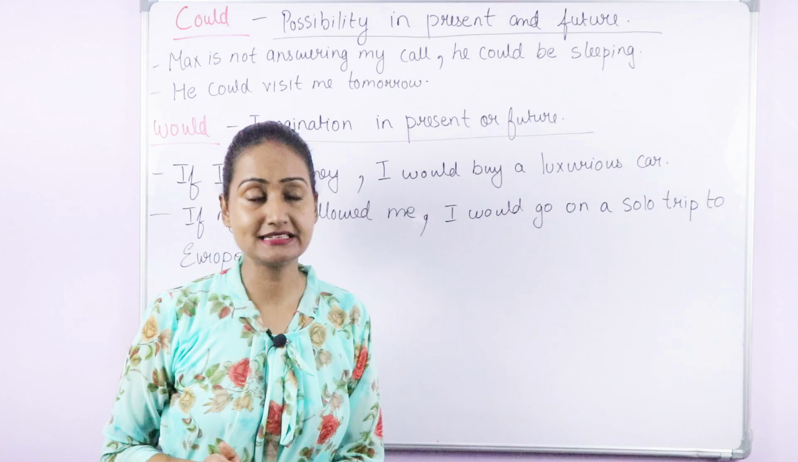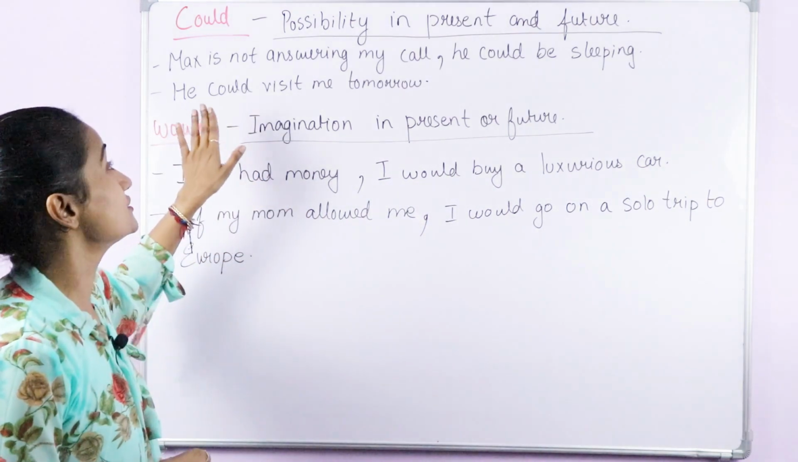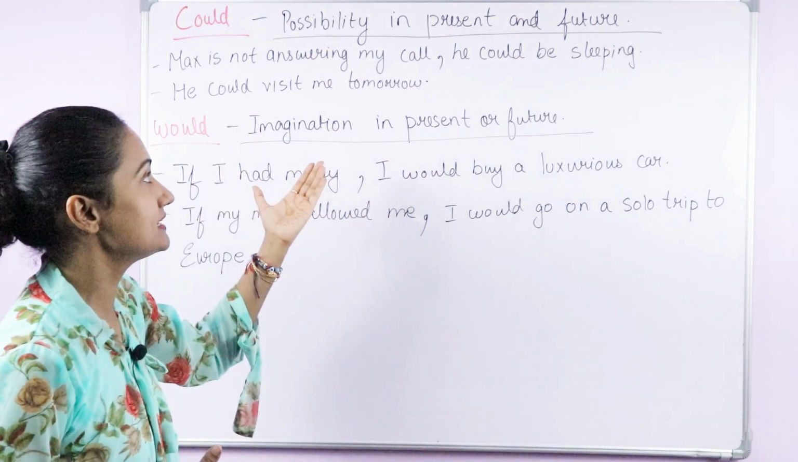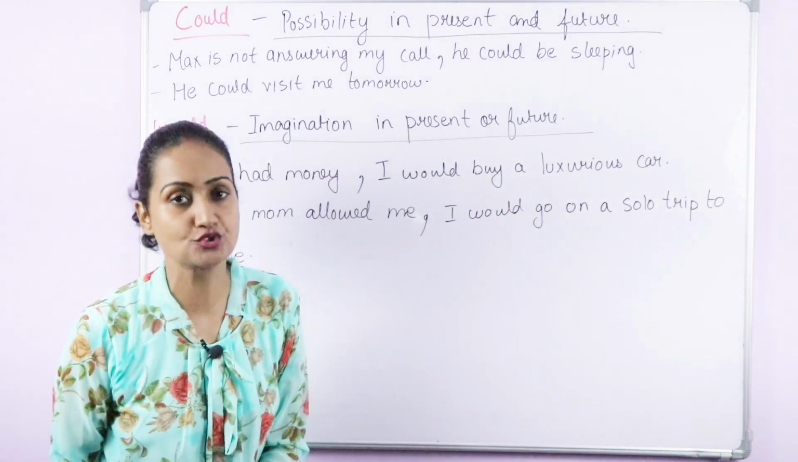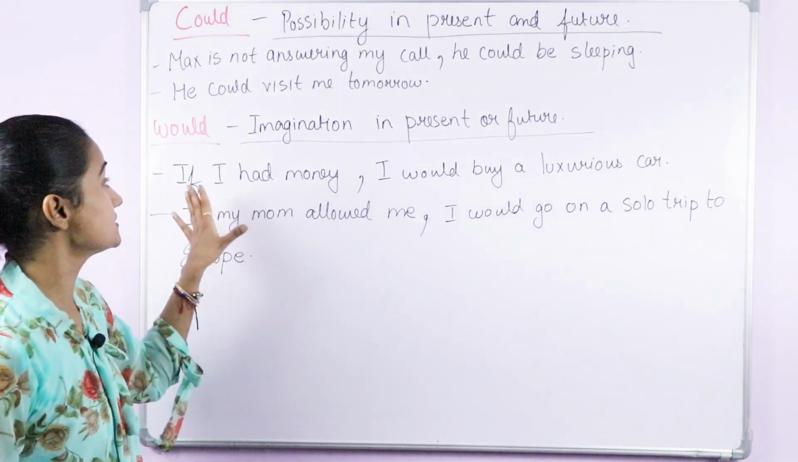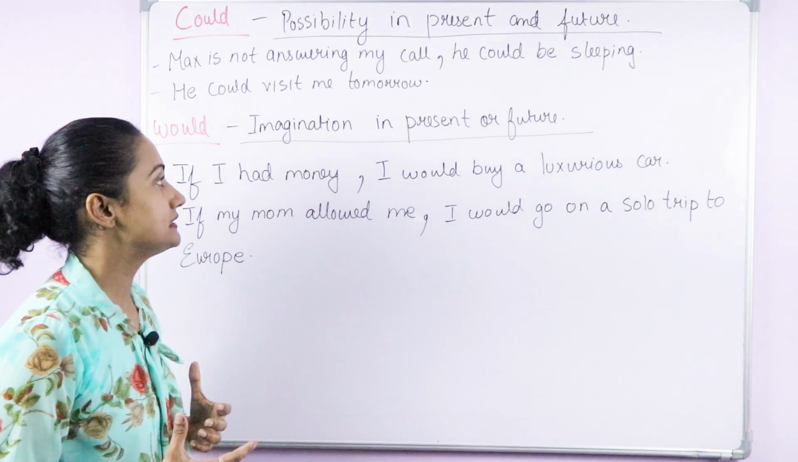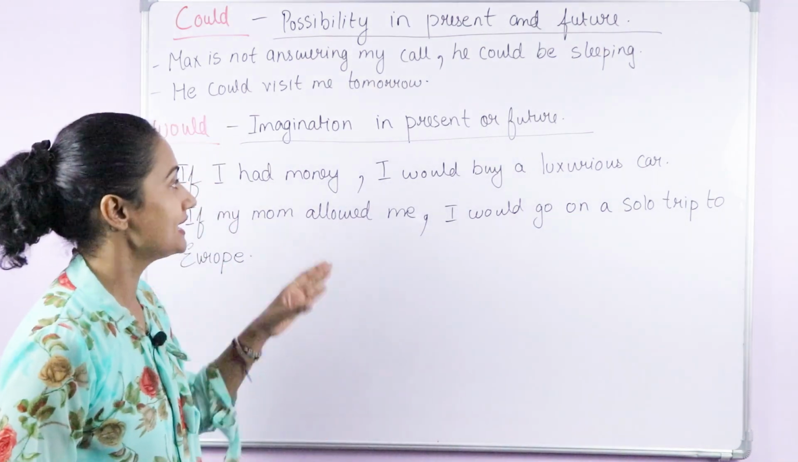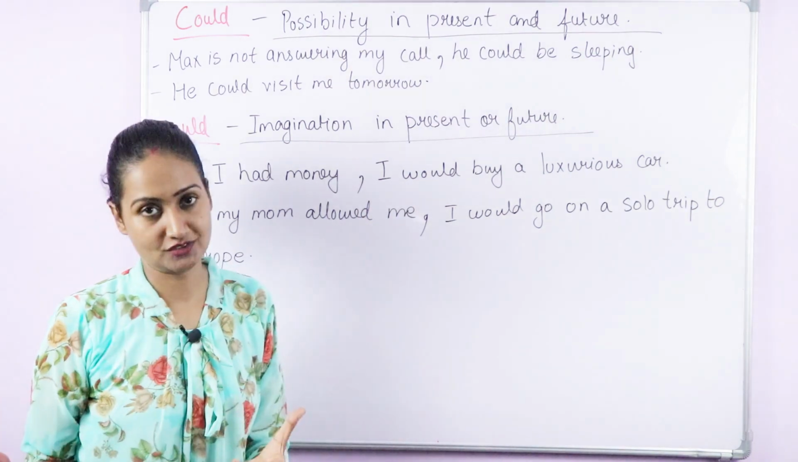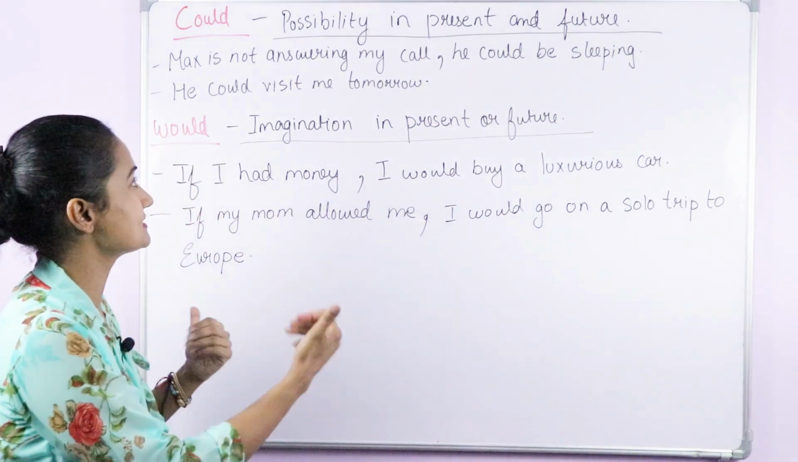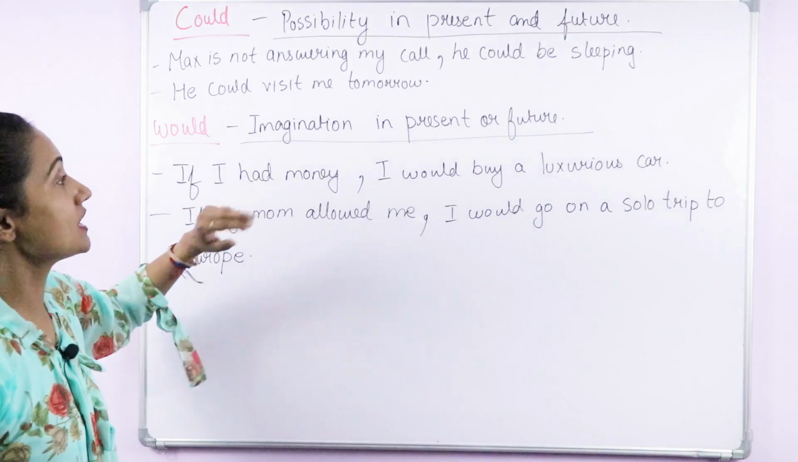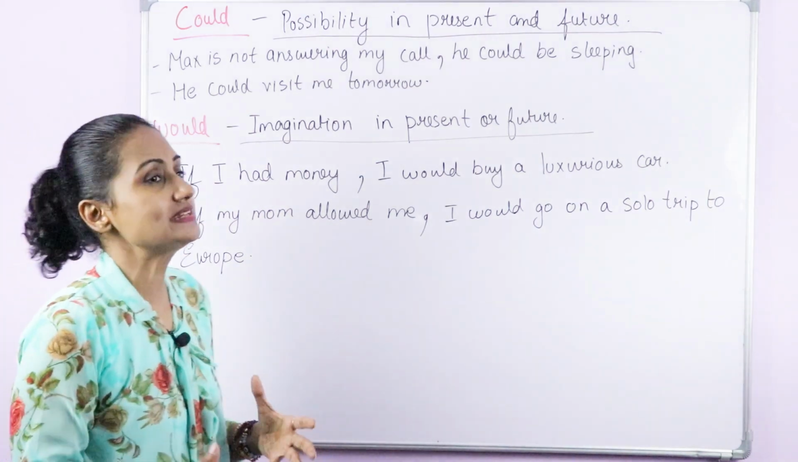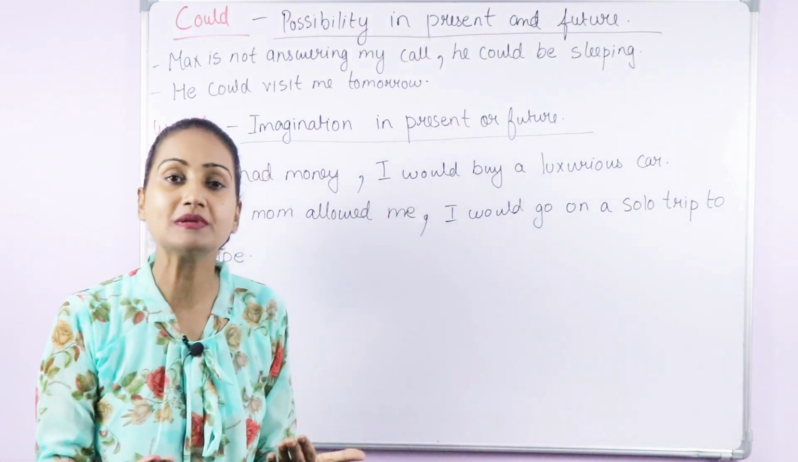Next difference is that could is used to talk about the possibility in present and future, and would is used to talk about the imagination or any imaginary situation in present or future. Okay, how? Let's go through some examples. Max is not answering my call. He could be sleeping. So this is a possibility in present.